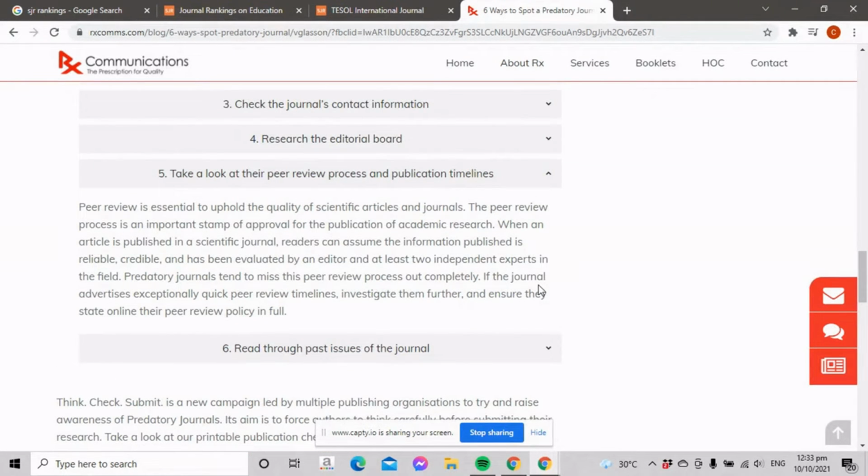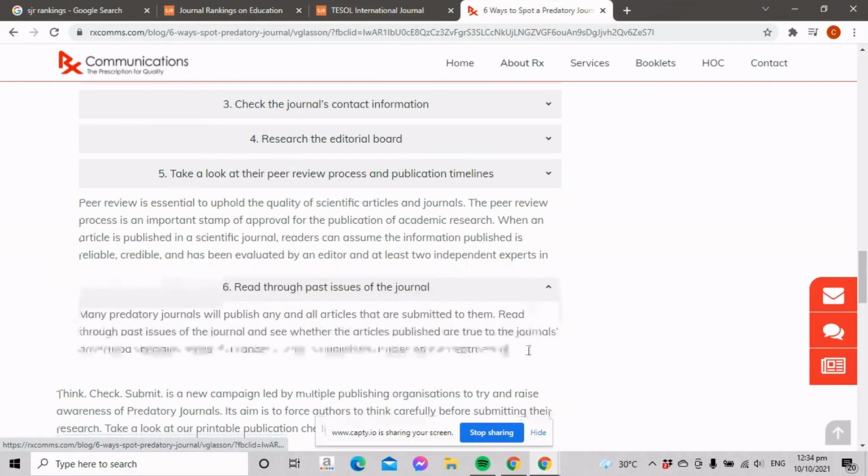Take a look at their peer review process and publication timelines. Peer review is essential to uphold the quality of scientific articles and journals. The peer review process is an important stamp of approval for the publication of academic research. When an article is published in a scientific journal, readers can assume the information published is reliable, credible, and has been evaluated by an editor and at least two independent experts in the field. Predatory journals tend to miss this peer review process out completely. If the journal advertises exceptionally quick peer review timelines, investigate them further and ensure they state online their peer review process in full.